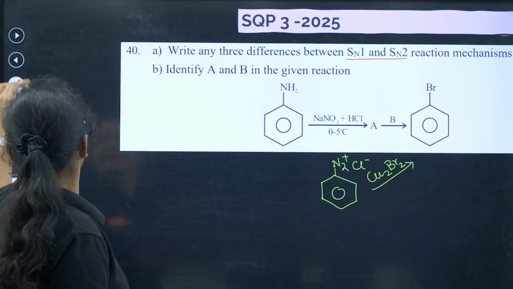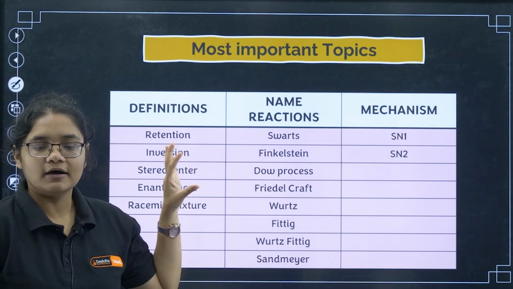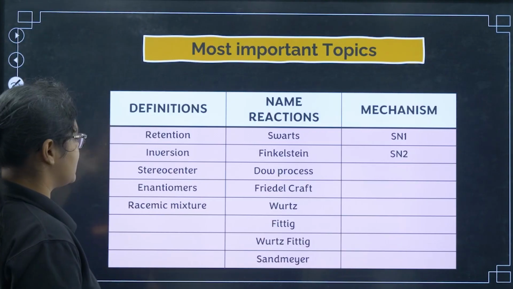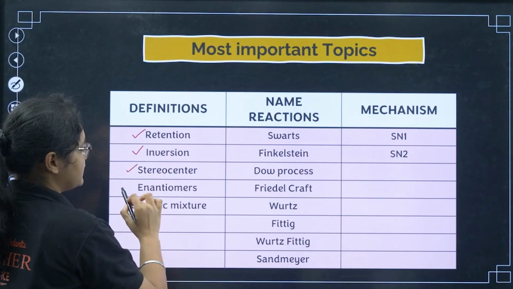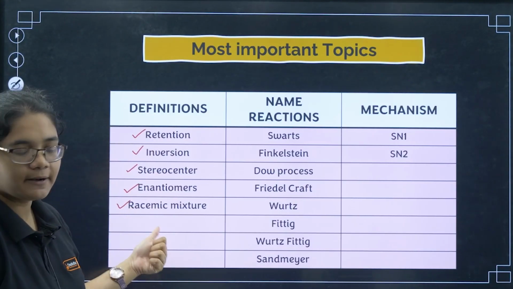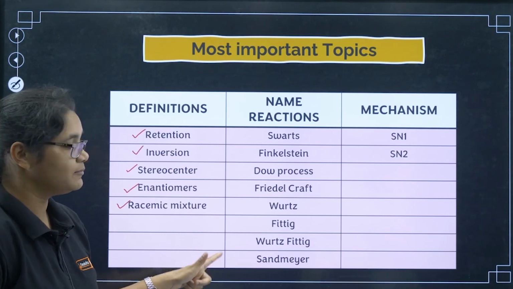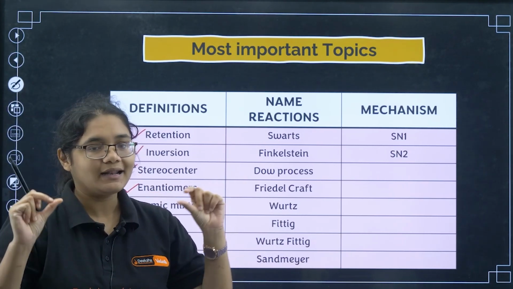Now here I have some important things that you should focus on from this chapter, so that you can revise them at the last moment. Some important definitions: what is retention, inversion, stereocenter, enantiomers and racemic mixtures. These definitions you must prepare. I have given the complete list of name reactions, so please prepare them. In every name reaction you just need to write the statement and one example.